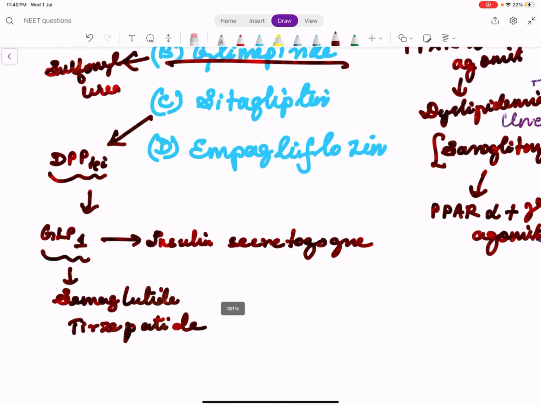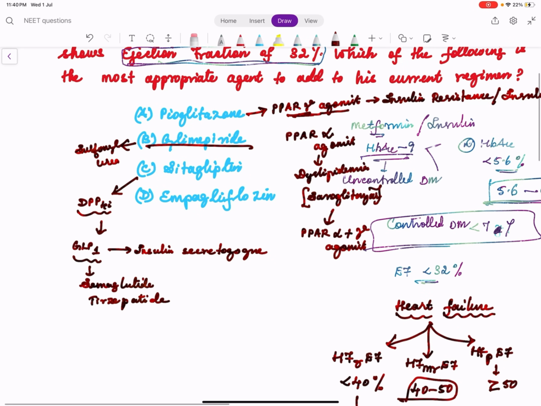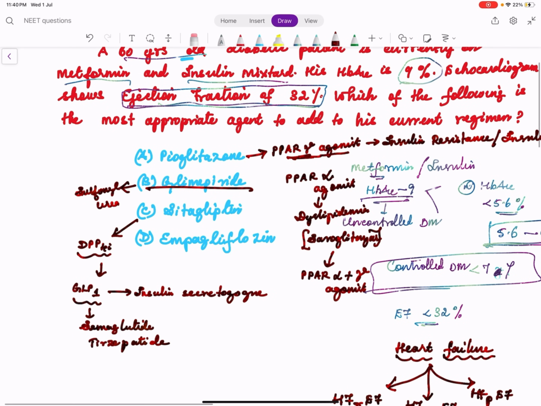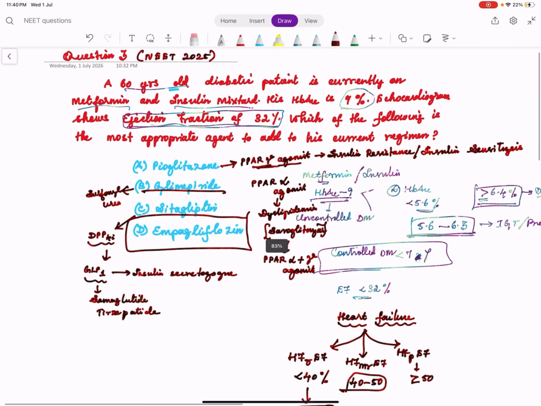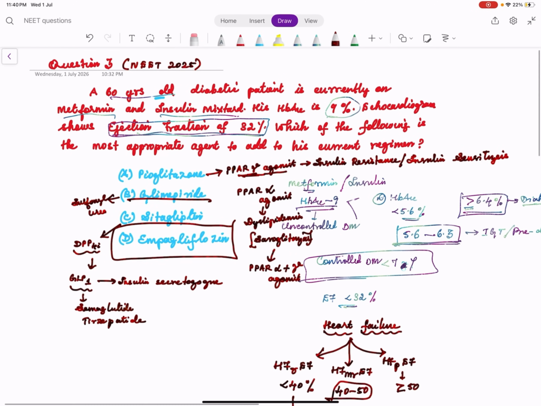Okay. So sitagliptin is actually a good drug, but remember, the one drug which is used in heart failure among anti-diabetic drugs is SGLT2 inhibitor. So it is empagliflozin. Right? So this question is about heart failure and anti-diabetic drugs. We just combined both.